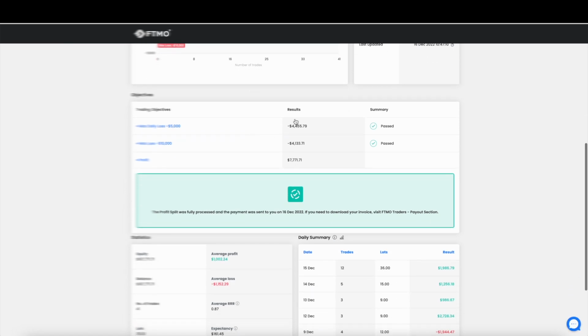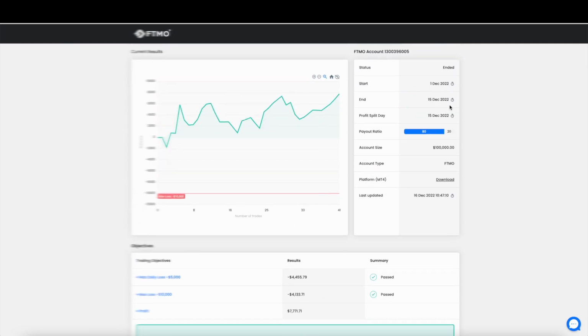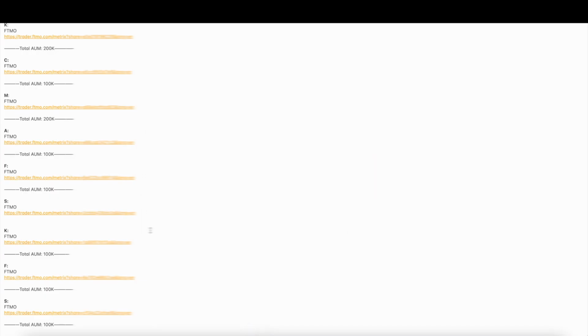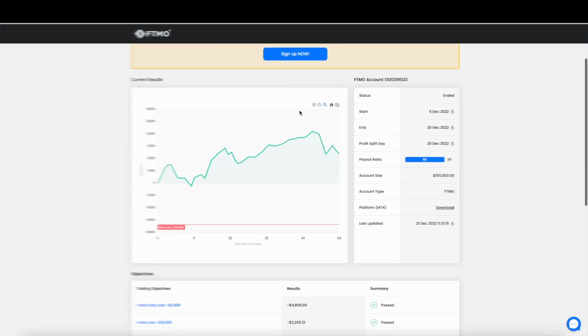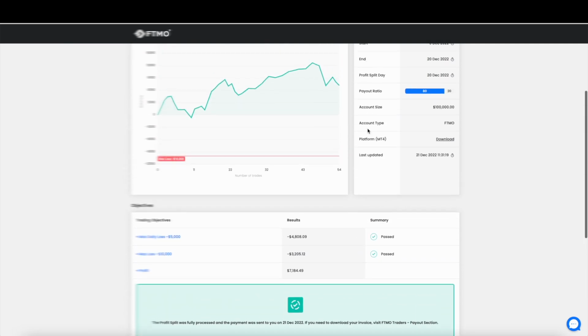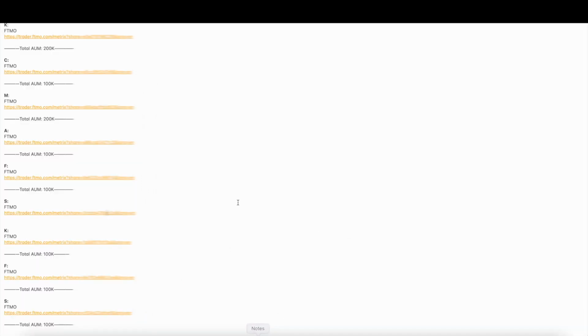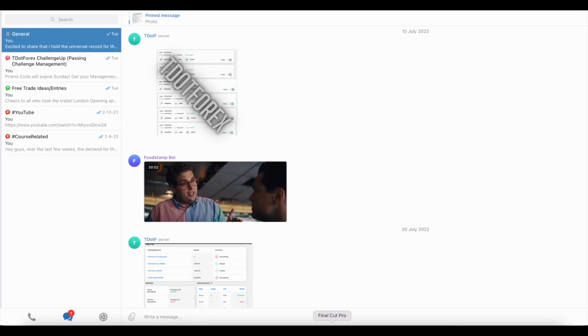This was a payout. As you can see, this was paid out to a client, and it was as recent as December. Let's continue. There's more payouts. Let's take a look at this. This was another payout, and as you can see, this was as late as the 20th of December. And yep, so that's the list.